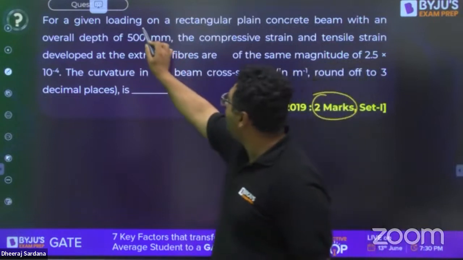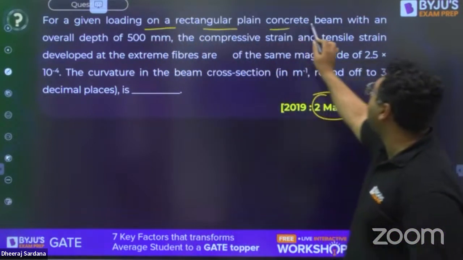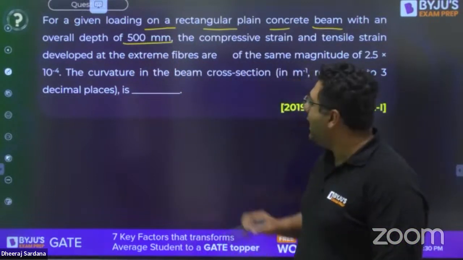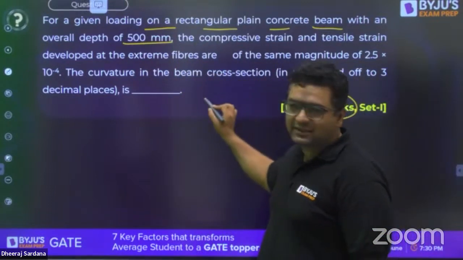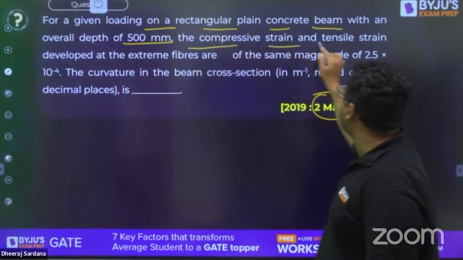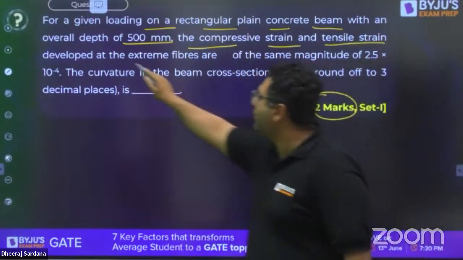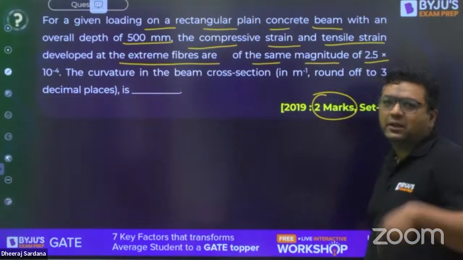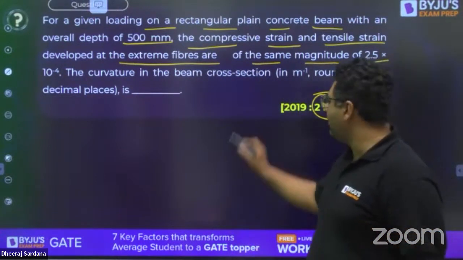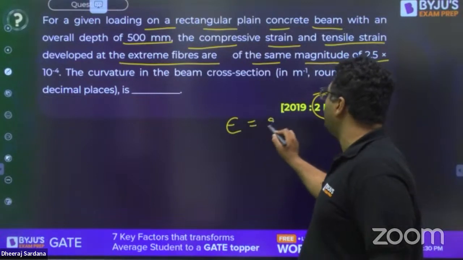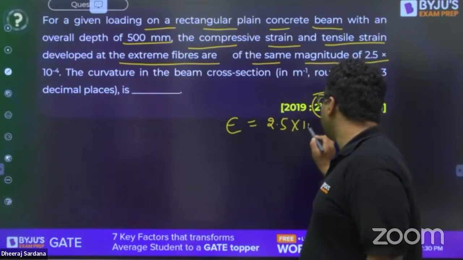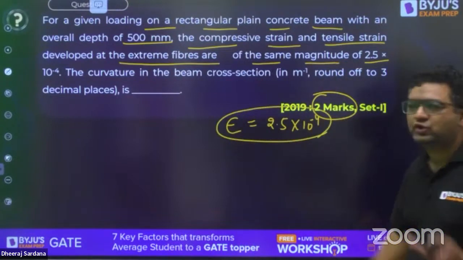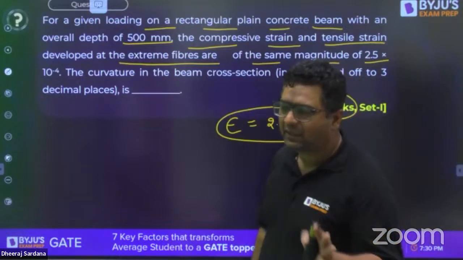So guys, for a given loading on the rectangular plain concrete beam with an overall depth of 500 mm, you are given the depth. This is 500 mm. The compressive strain and tensile strain developed at the extreme fibers are of the same magnitude. It means the cross section is symmetrical, and you have the strain value as 2.5 into 10 to the power minus 4. Strain is delta L by L, so it does not have any units.